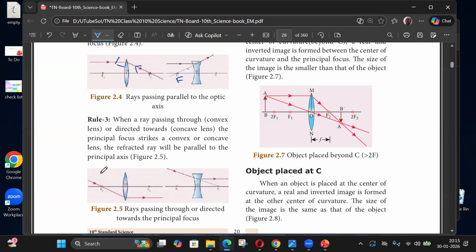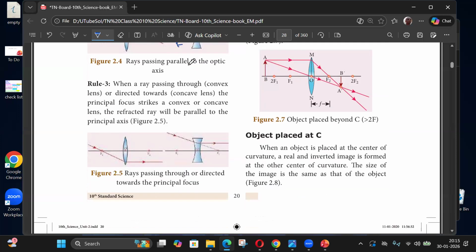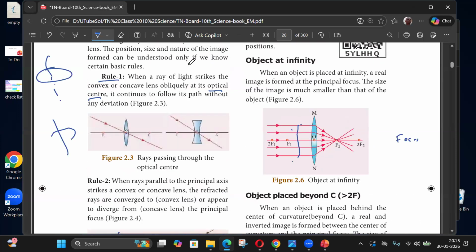Concave also, if you send a light so that it goes and meets at the focus after refraction, it's not parallel to the principal axis. It's the reverse of this one. That is rule number three.